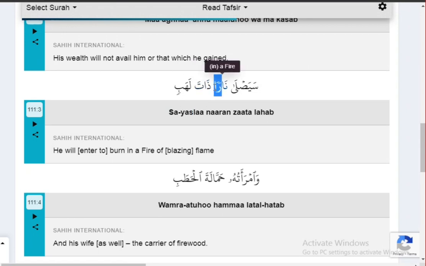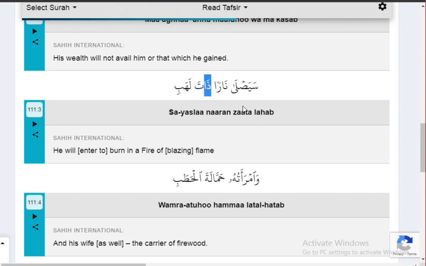So after tanween, the letter zal is coming, which is an ikhfa letter. We will perform ikhfa sound on this tanween, and we will make this noon sound longer because of alif madda. Naran. So there will be ikhfa sound on this n. Naran.